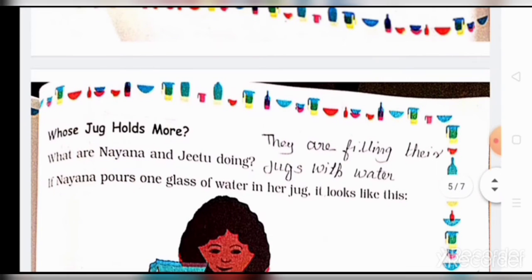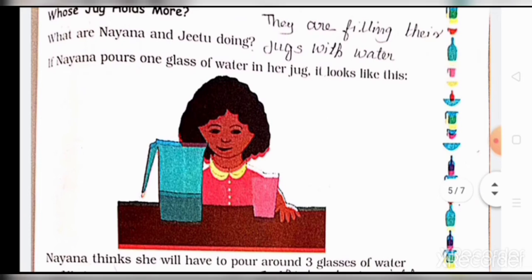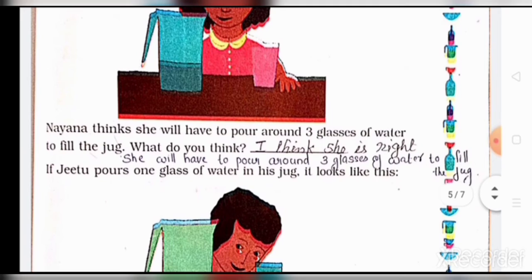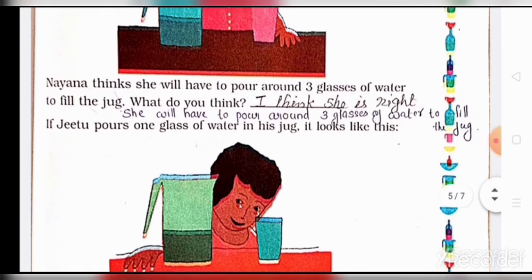Whose jug holds more? What are Naina and Jitu doing? They are filling their jugs with water. If Naina pours 1 glass of water in her jug, it will look like this. Naina thinks she will have to pour around 3 glasses of water to fill the jug. What do you think? I think she is right. She will have to pour around 3 glasses of water to fill the jug.